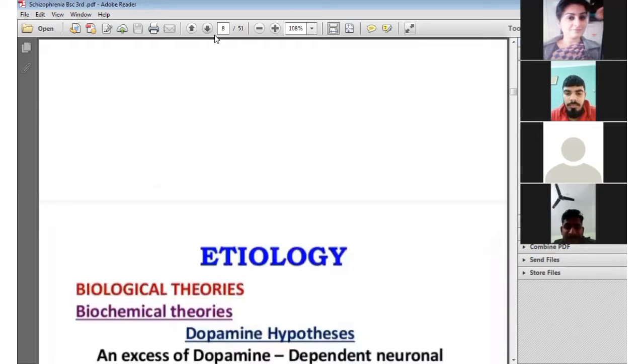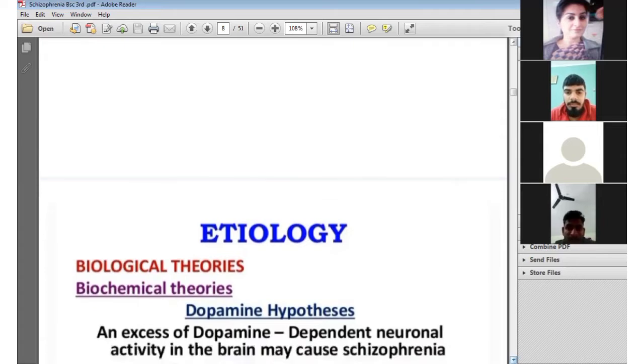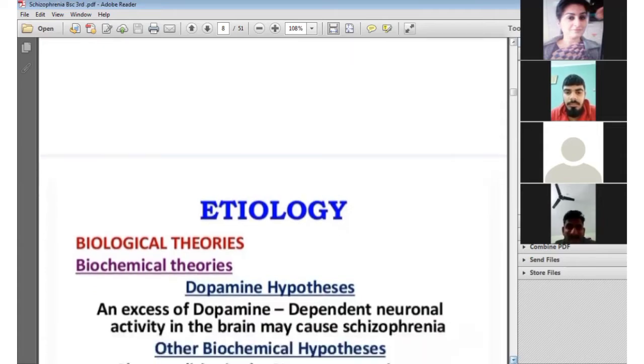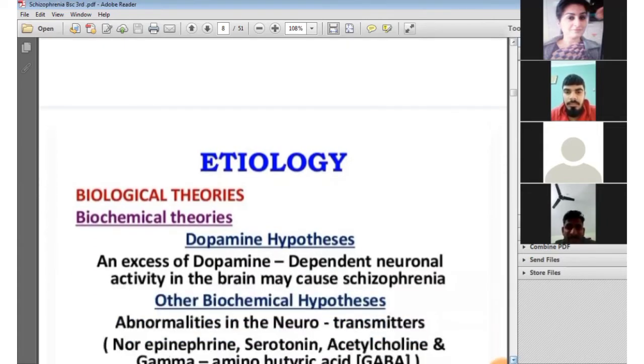Next is the etiology behind schizophrenia, meaning what are the etiological factors that lead to schizophrenia. The first etiology is biological theories. Under the biological theories are biochemical theories, in which the dopamine hypothesis says excess dopamine leads to schizophrenia, and dependent neural activity in the brain may cause schizophrenia.